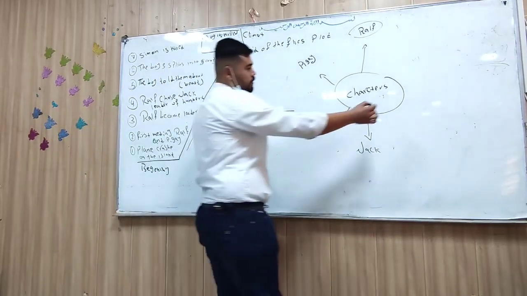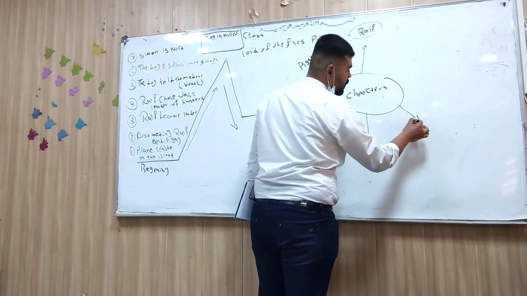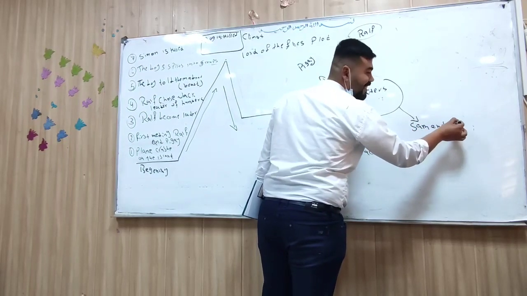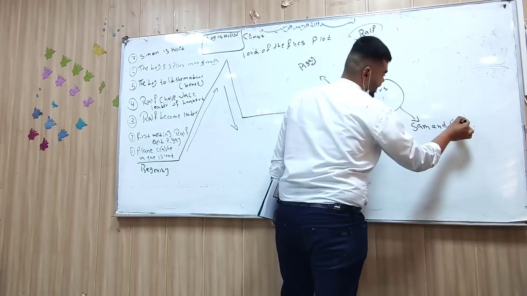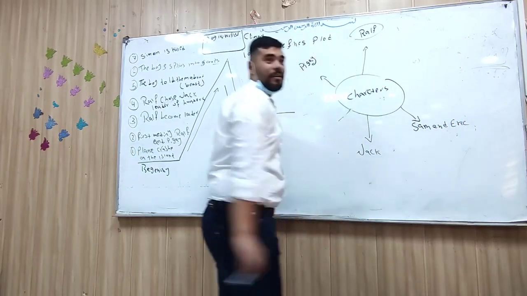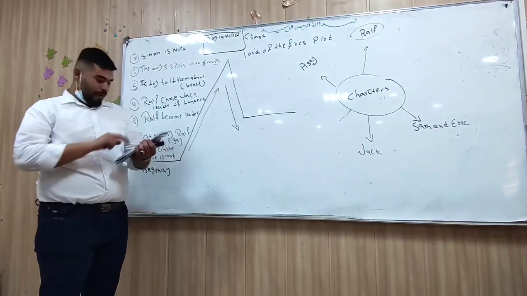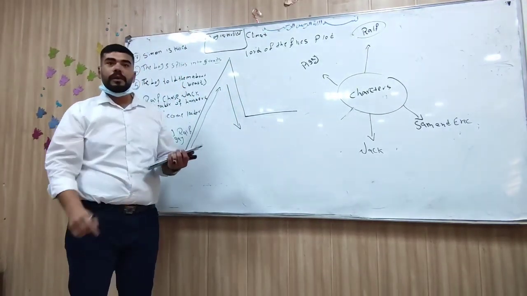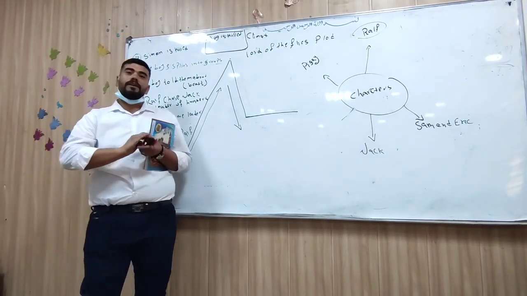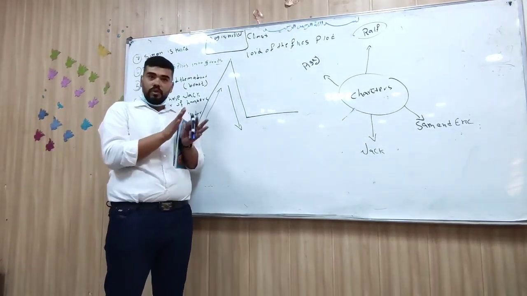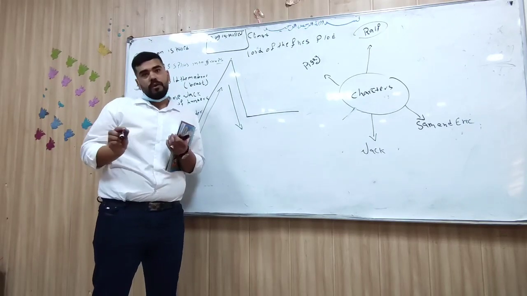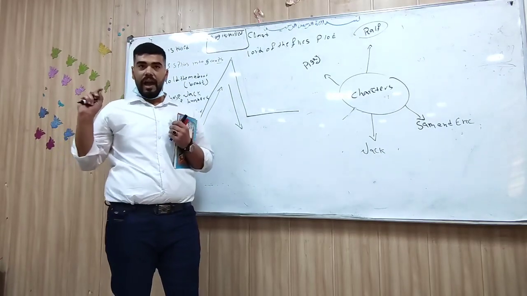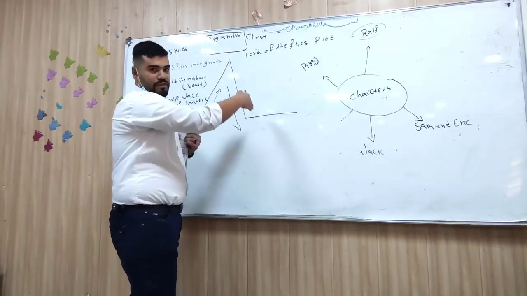We also have new characters. What do we call them? Sam and Eric, the twin brothers. Okay. And from this rising action, as we know, Jack wants to kill Ralph. Why? Because he wants to be the leader of this island. So as we know, we have a lot of struggle here.